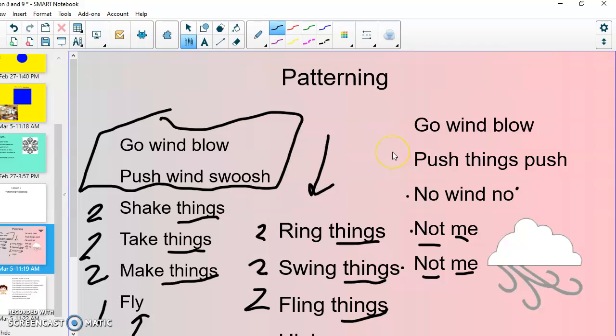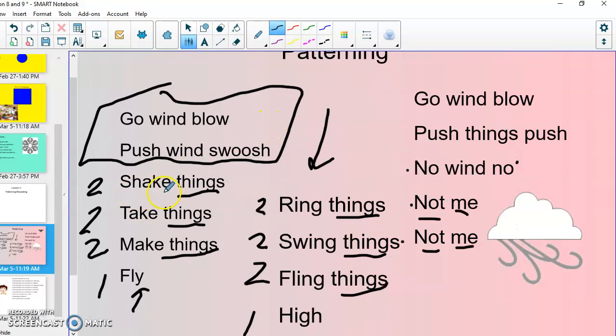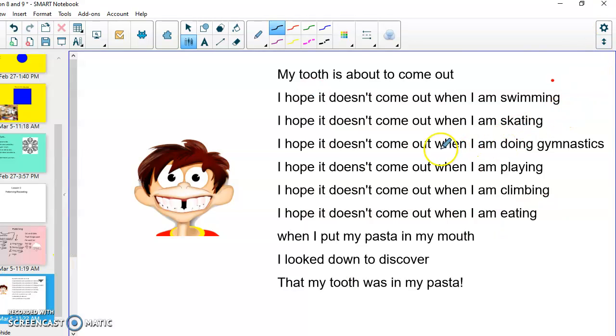Just would like you to today to try to do a poem where you're going to do some repeating or patterning. So you could be doing it like this, where you're repeating that there are two words and one of the words is continuously said over. Or here's another option. This is a poem about losing a tooth. And you're going to see what they're repeating right away.